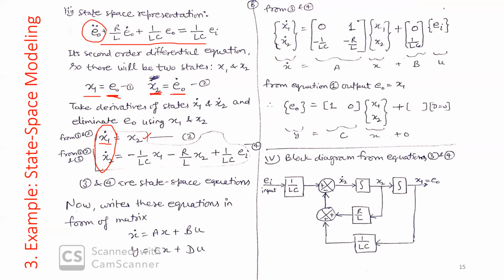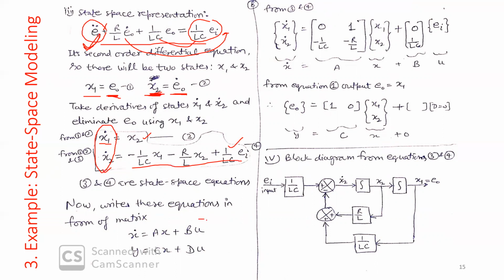Now you have to calculate x2 dot, which is EO double dot. You can calculate EO double dot from here. It will be this thing minus this thing; this will come to this side and become minus. So the value of EO double dot you put here. These are your third and fourth state equations.